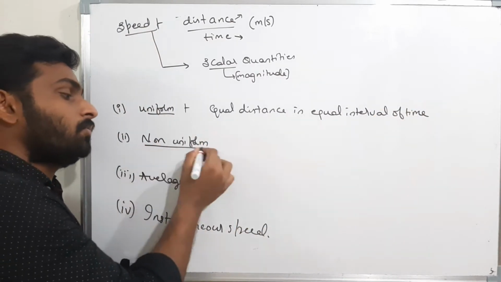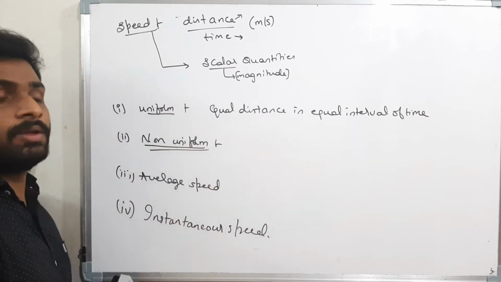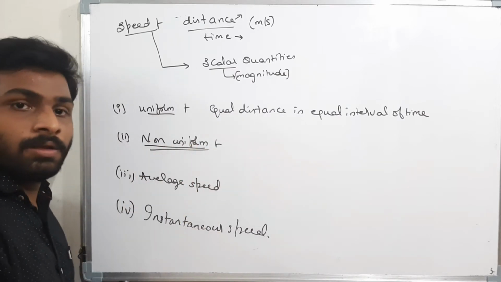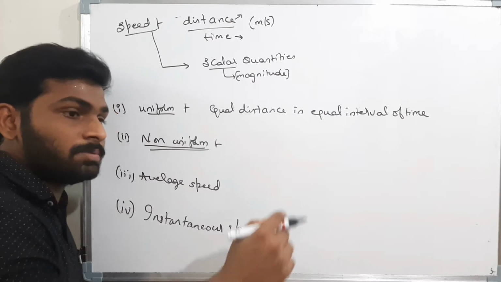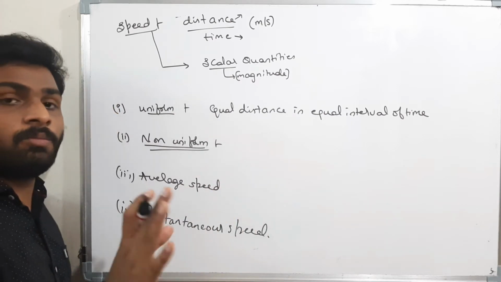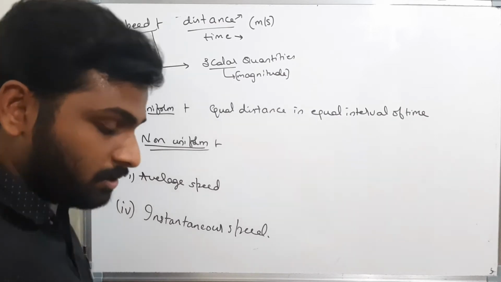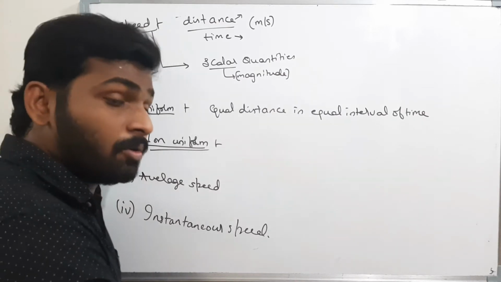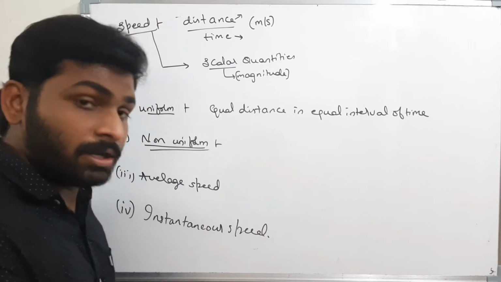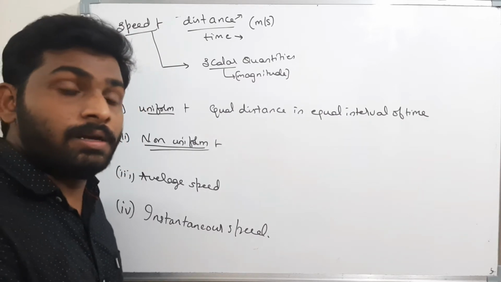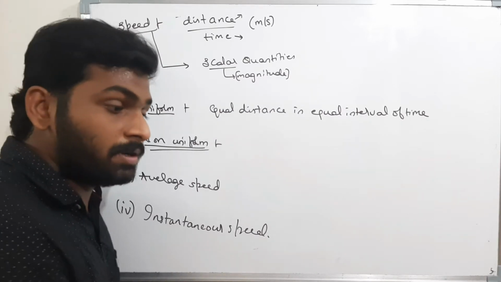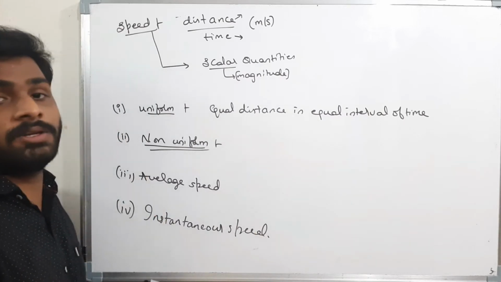Next, non-uniform speed. What is non-uniform speed? When the body is traveling with different speeds, the speed of the body is not constant; it is changing with respect to time. In the first second the body travels 10 meters, in the second second it travels 20 meters. That means the speed in the first second is different from the second second, so the speed is changing.